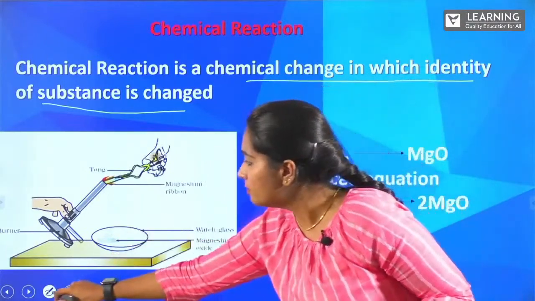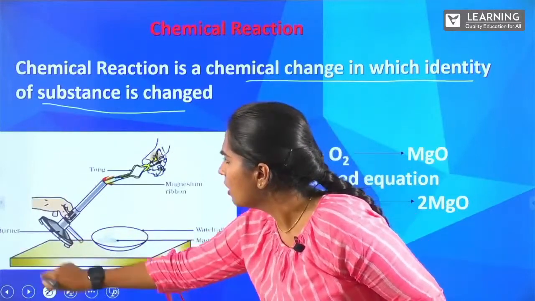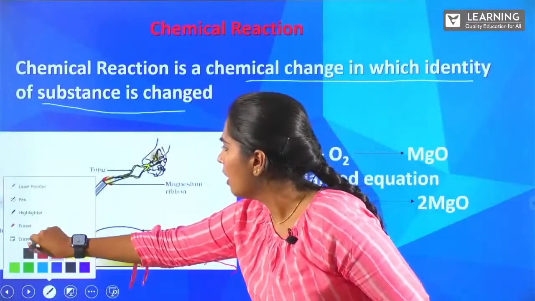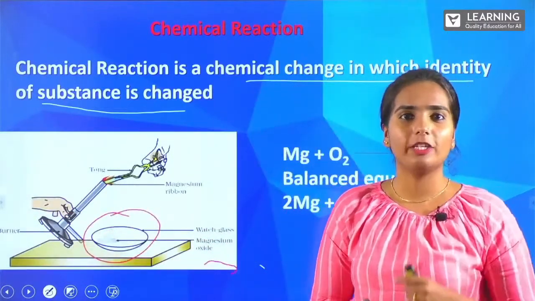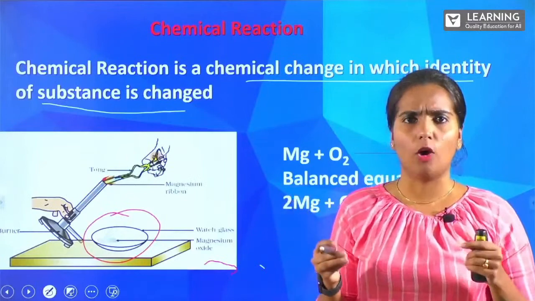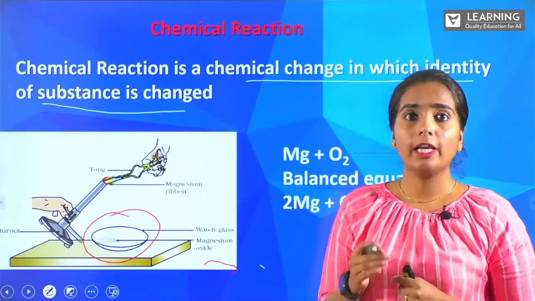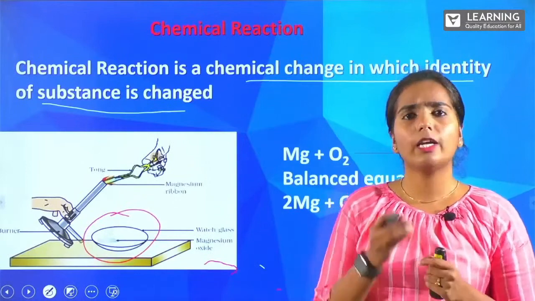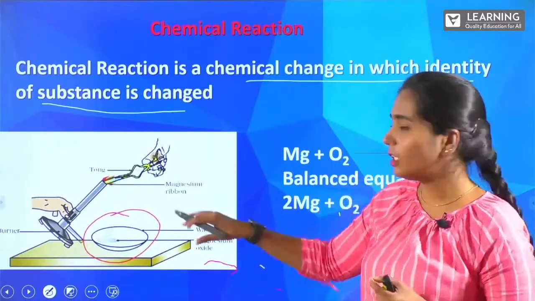Yes, the formation here. Whatever you are getting there will be a solid form, right? The white color powder. Whatever we are taking, the ribbon, will be in a ribbon form, like a tape kind of thing. When you are burning it and exposing it to the air, you can see that it is changing into a solid form, right? That is also one kind of change that is happening. So its identity, which was found in a tape type, is changed into a solid form.